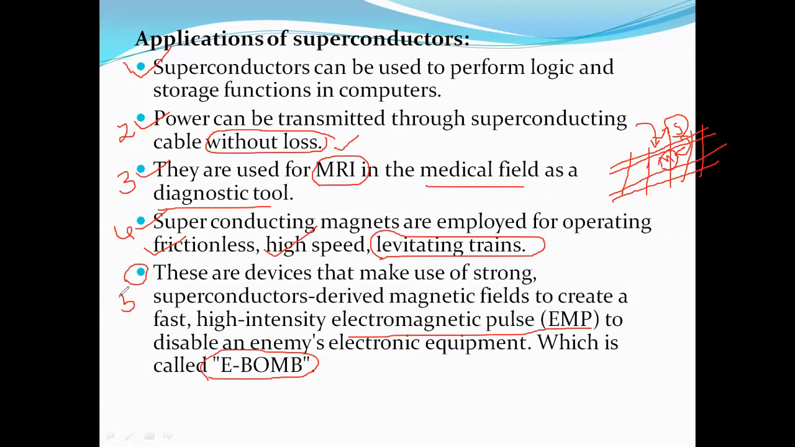I'm repeating, what is EMP? EMP is nothing but electromagnetic pulse. Okay, EMP, the electromagnetic pulse, I call it the EMP bomb. In the EMP bomb, we use superconducting materials. So we are discussing the applications of superconductors in the following classification.